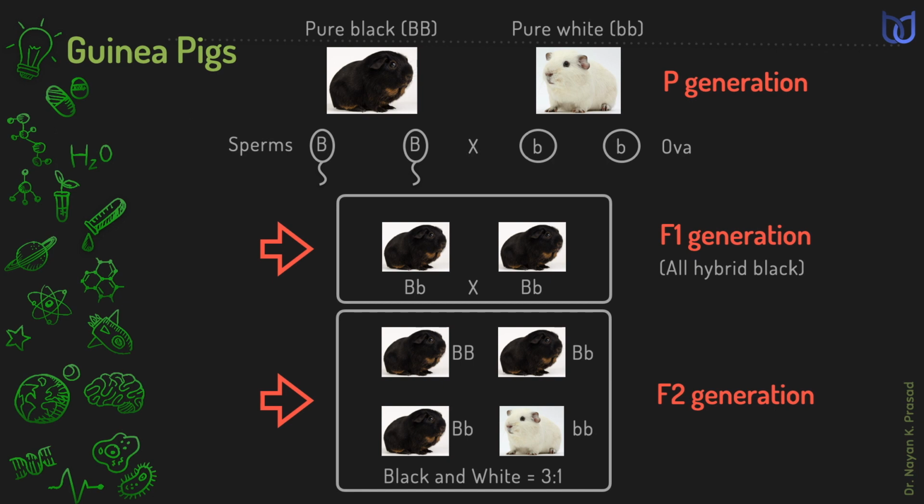When the members of F1 generation are crossed together in F2 generation, again we see the ratio of 3:1, in which 3 black and 1 white. So this indicates the Mendel's law of inheritance, in which we see law of dominance in F1 generation and law of segregation in F2 generation.